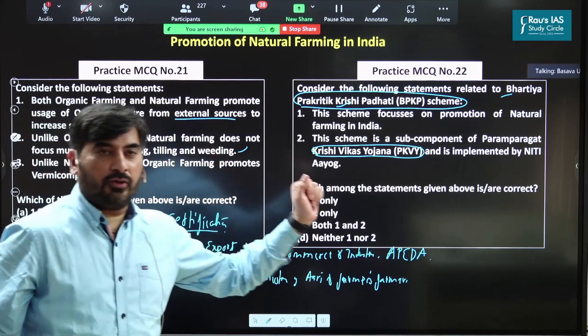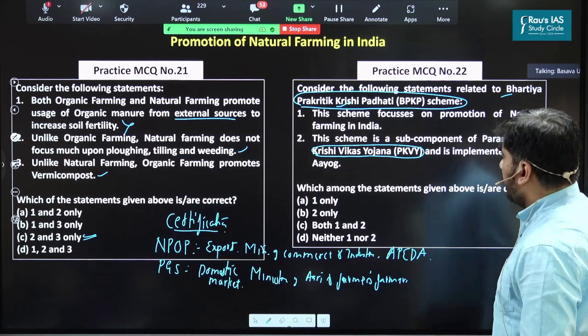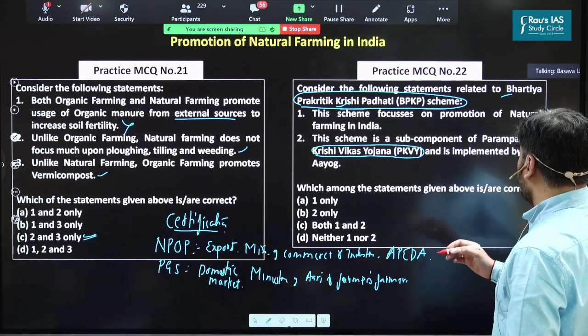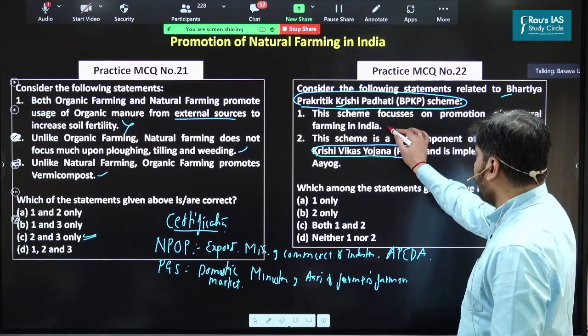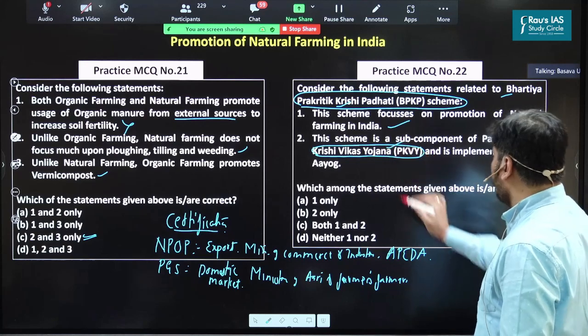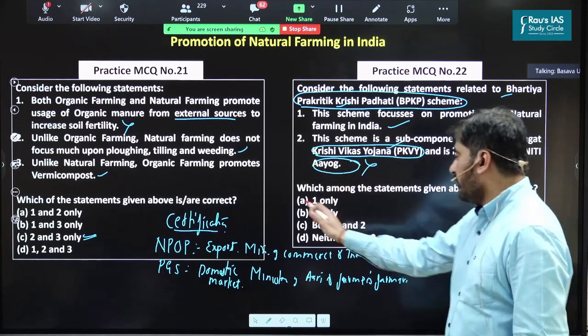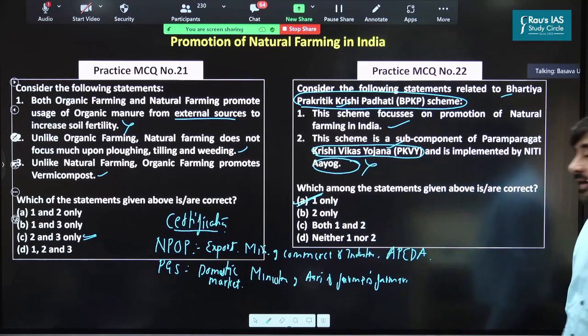Practice question number 22. What do you think is the answer? Bharatiya Prakritik Krishi Paddhati scheme. This scheme focuses on the promotion of natural farming in India. Correct. This scheme is a subcomponent of Paramparagat Krishi Vikas Yojana. Yes. But it is implemented by the Ministry of Agriculture and Farmers Welfare. So the right answer should be A. That is 1 only.